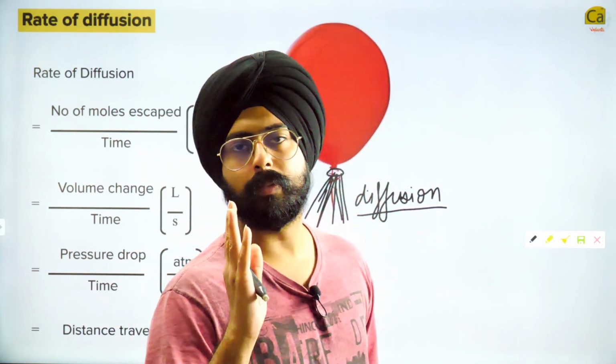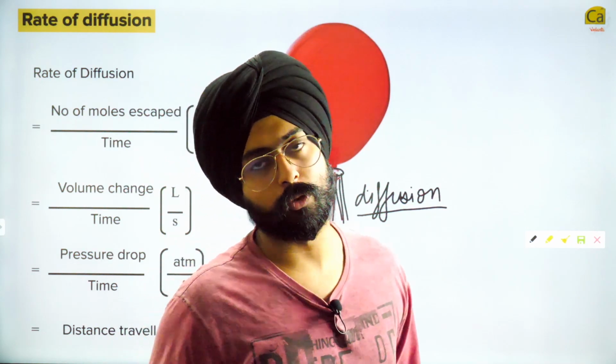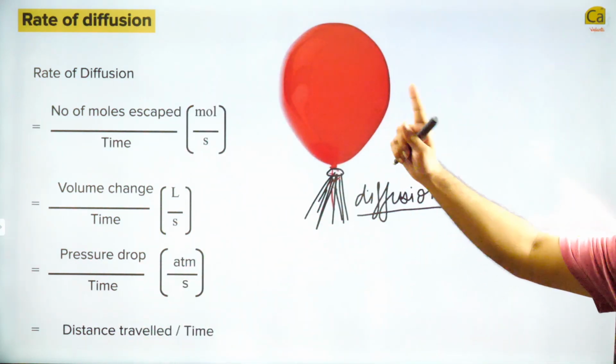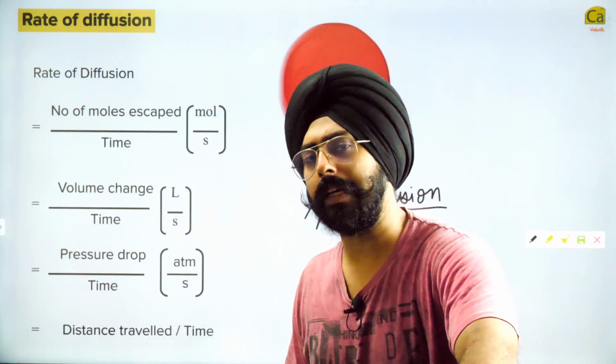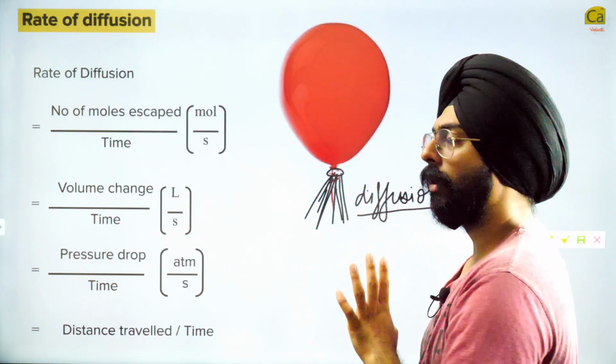See, there are multiple ways in which you can think about the speed of diffusion. All of those ways can be thought of starting from the balloon. There are different ways of thinking about this, we will discuss all of them. One balloon is enough to think about all of them.